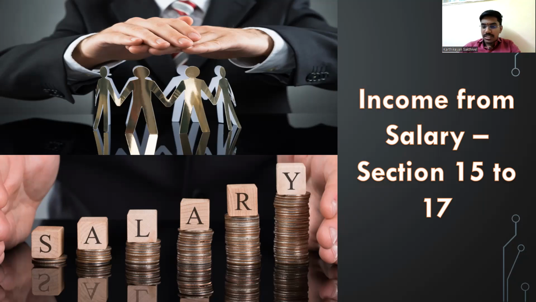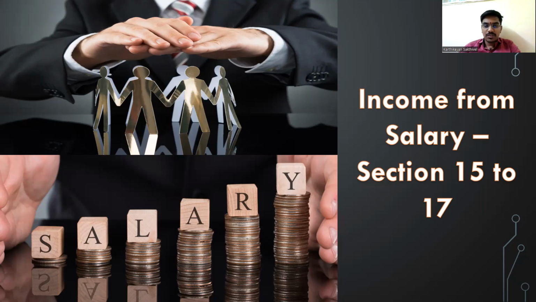Section 14 is the section which says how we should compute the total income. In section 14, they say the total income shall be computed under 5 heads of income, namely salary, house property, capital gains, PGBP and other sources. These are the 5 heads of income. Correct? From there, house property is already done. Income from other sources is already done.